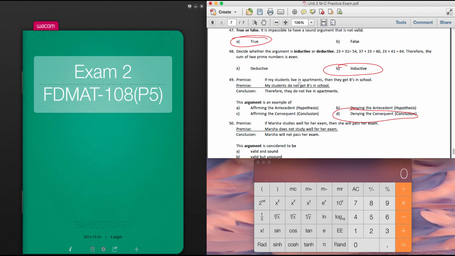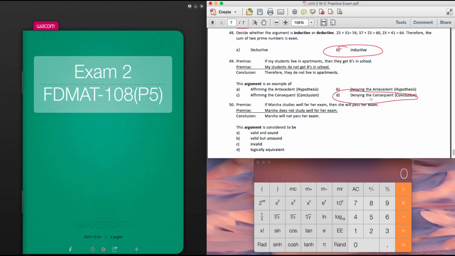Notice that we are negating the conclusion. Okay, affirming the hypothesis or the antecedent would be saying the premise, if my students do live in apartments. So that would be that one. Affirming the consequent would be saying my students do get B's in school. I didn't say that. Denying the antecedent, my students do not live in apartments, that would be a B. But we're saying my students do not get B's. So that's why we have that conclusion there.